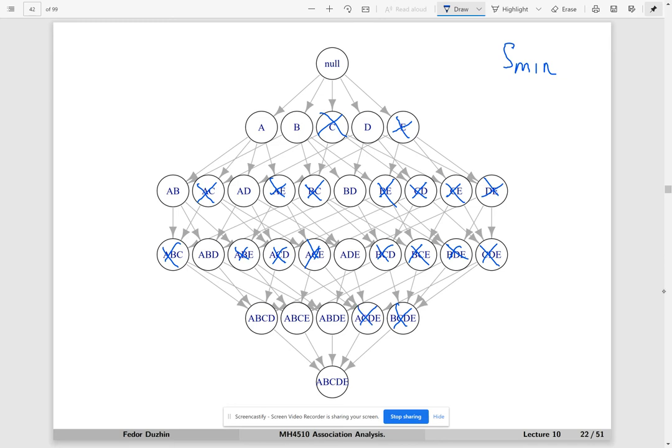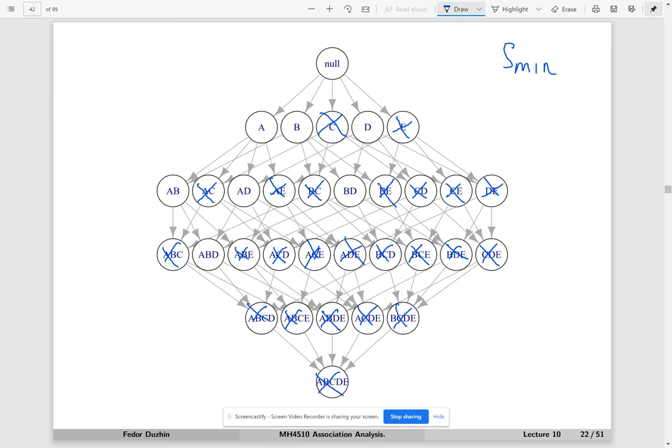We should rule out ABD because it contains B and E. ABCE we should rule out, and everything at this stage, we just rule out. So the possible candidates for checking are just ABD and AD, well, actually not even ADE because it contains DE.